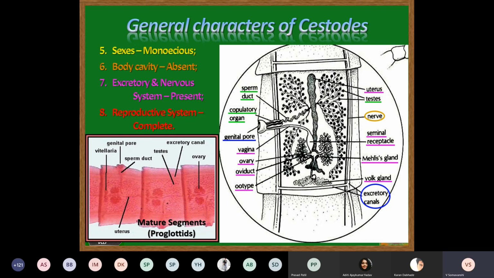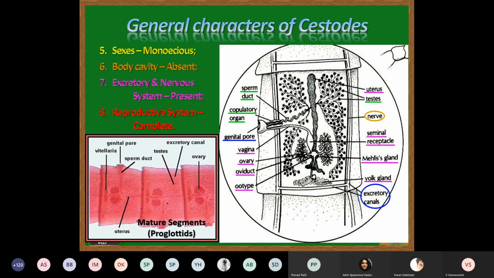As it enters the cirrus sac, it represents the cirrus, the penis of the male parasite, which again opens into the common genital opening called the genital atrium. So this cirrus sac, which contains the cirrus, opens into the genital atrium.